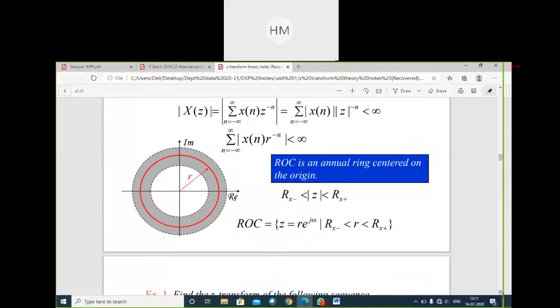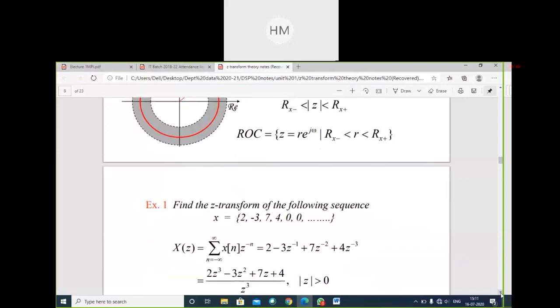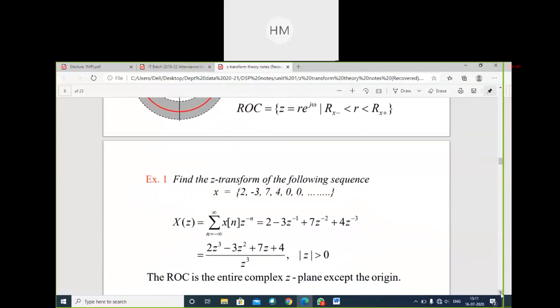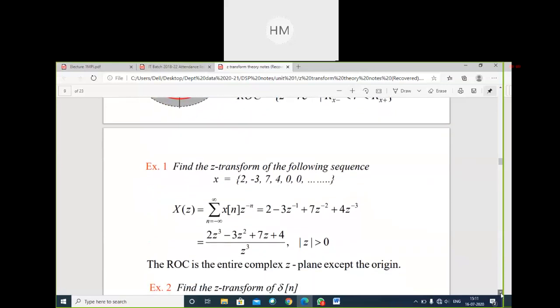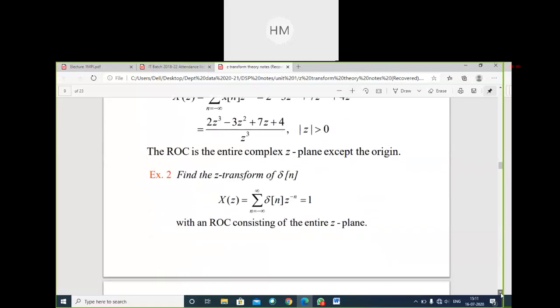So region of convergence, it could be whole Z plane, interior of unit circle, exterior of unit circle, or it could be annular ring. So different types of ROC can be plotted. Then we have simplified this example.